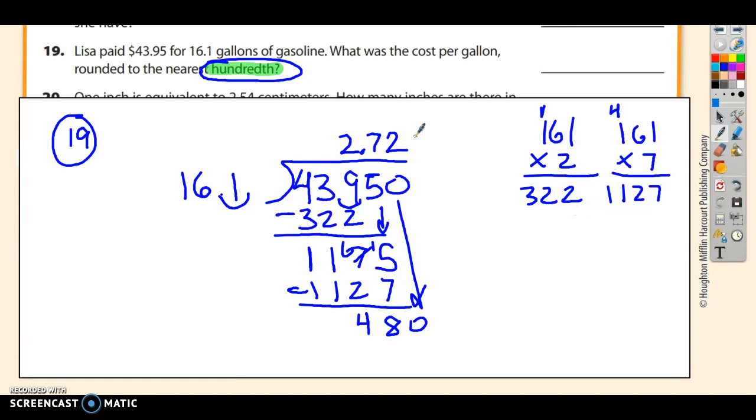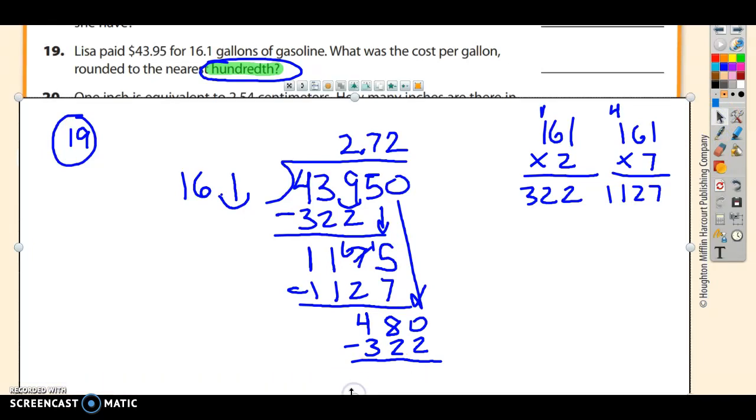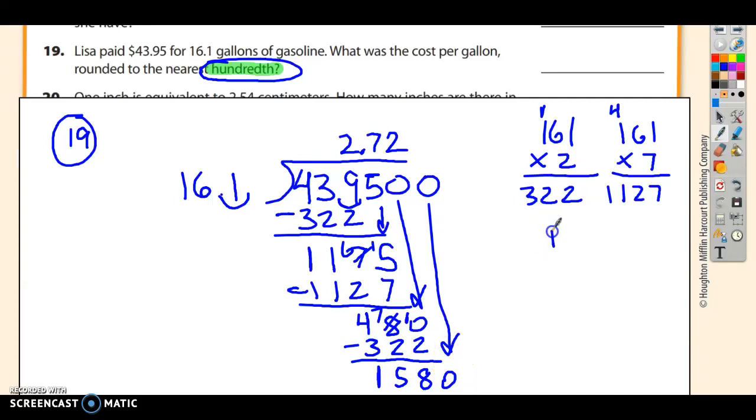Some kids might say, oh, you're done. I'm not quite done yet. I will be real quick. 2 times 161 is 322. And I need to make my whiteboard a little bit longer. Now I've got to borrow. 10 minus 2 is 8. 7 minus 2 is 5. And 4 minus 3 is 1. I've got a remainder, but it is smaller than this, so I need to drop this 0. And how many times does 161 go into 1,580? I think it's probably going to be 9. I'm going to check that real quick.